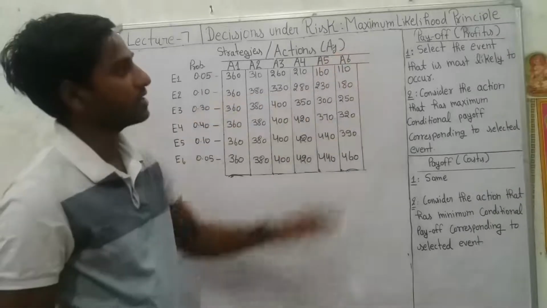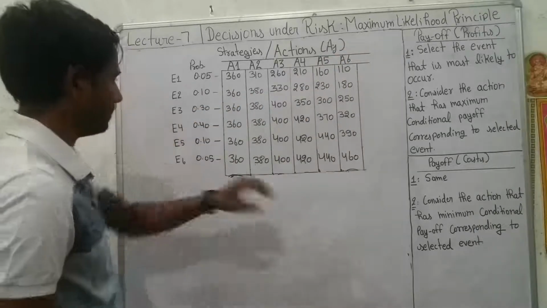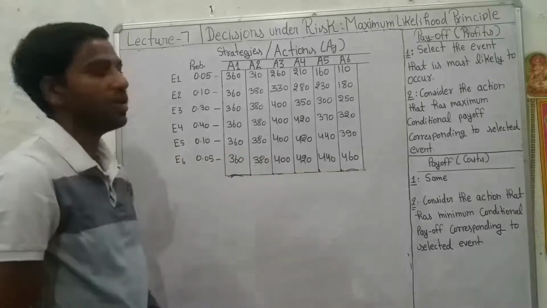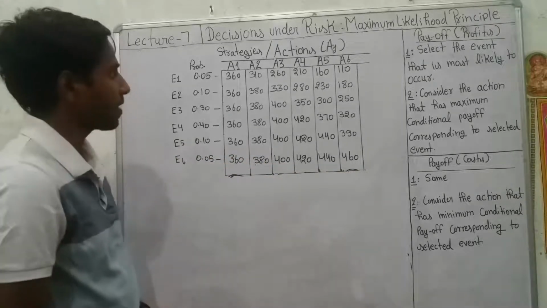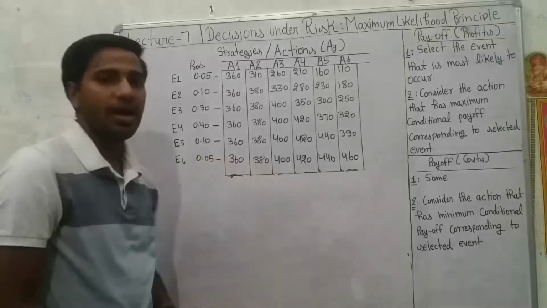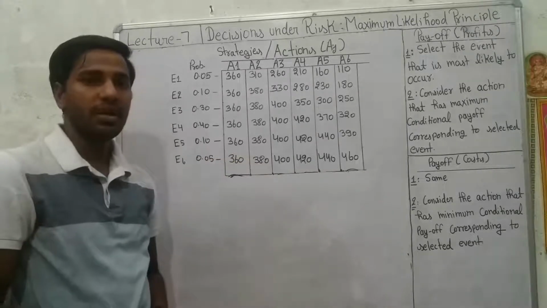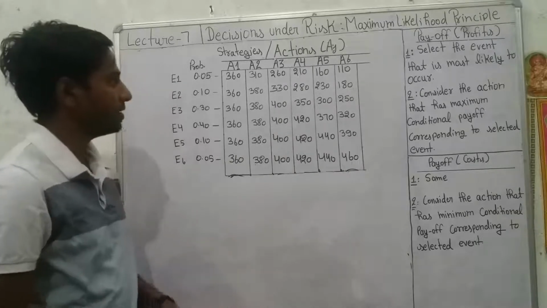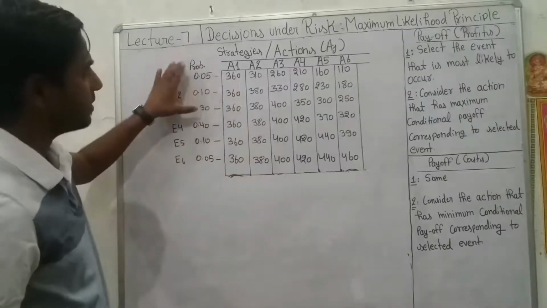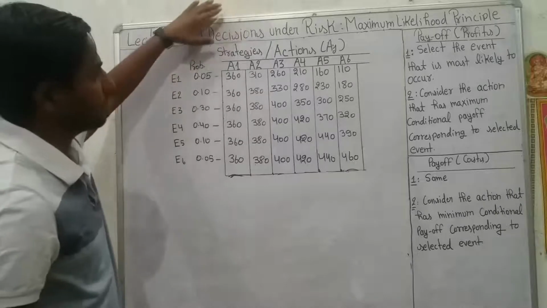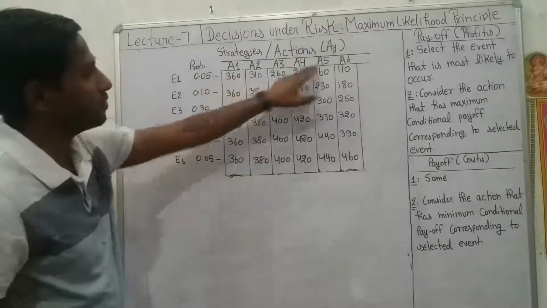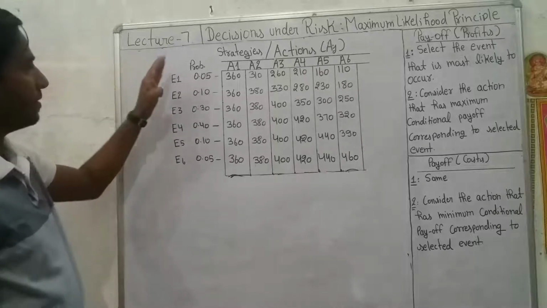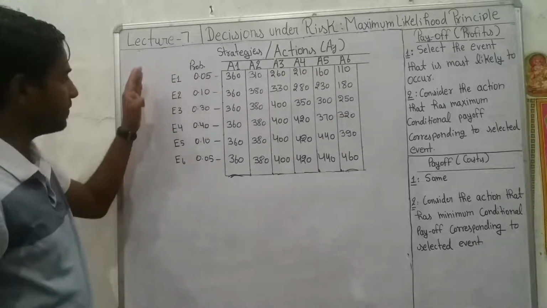First one is the maximum likelihood principle. And first of all, we need to understand what is the meaning of conditions under risk. It means that the decision maker has some knowledge or information about the probabilities or likelihood of the future events. Suppose in this particular illustration, a company has 6 actions from A1 to A6, and there are 6 possible events that may take place in future.